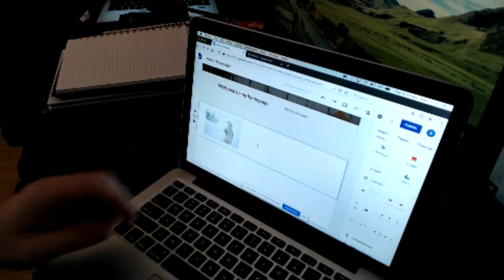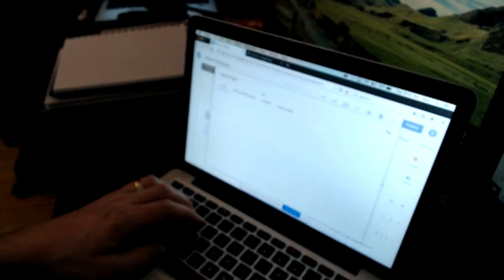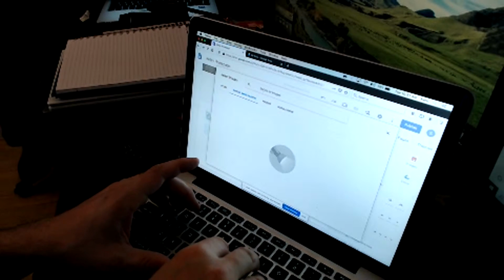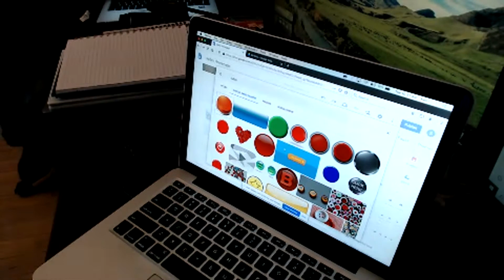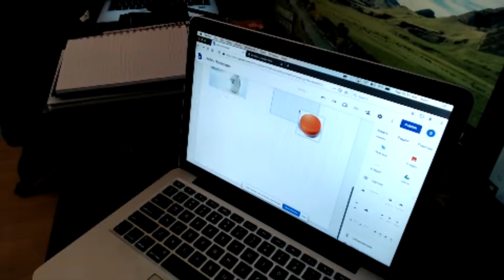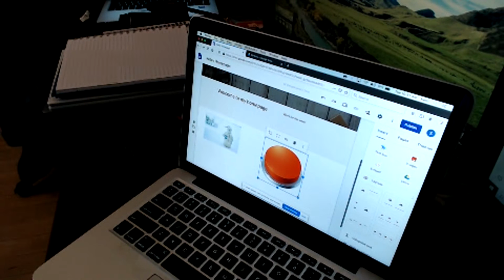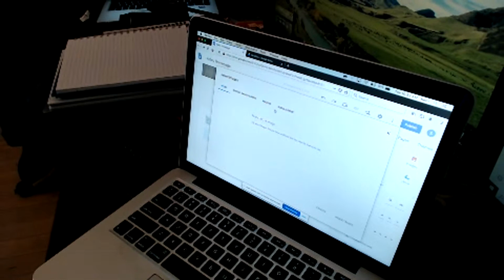Actually, about that, one handy thing you may want is, let's say I insert another image. I'll select one, and I'll do a Google image search for a button. Not a sewing button, but a computer button. So if I wanted a button on here, where I click on this image and it goes to something else, that's kind of handy. So I could drag this up here. And so I might say, click here to open the week's video to watch, or the thing to read, or whatever it is.